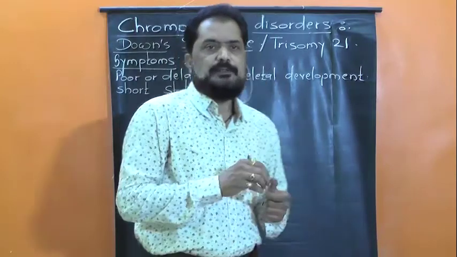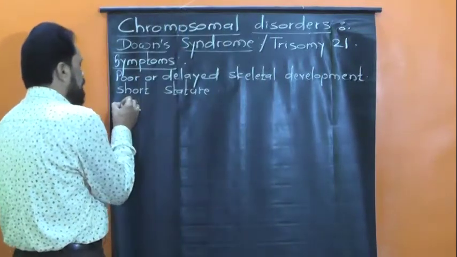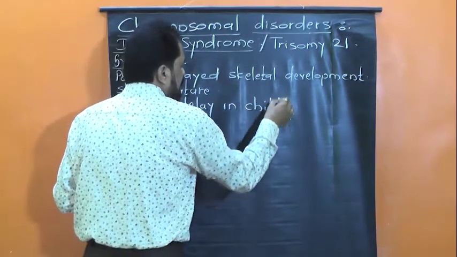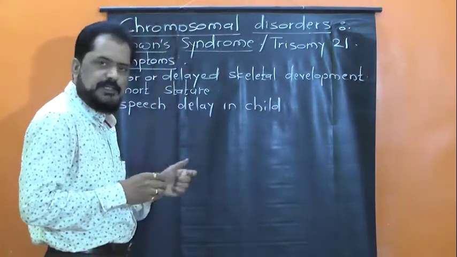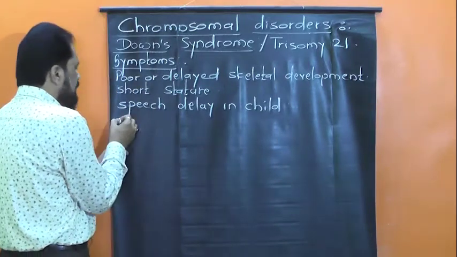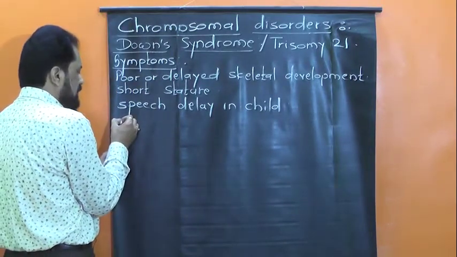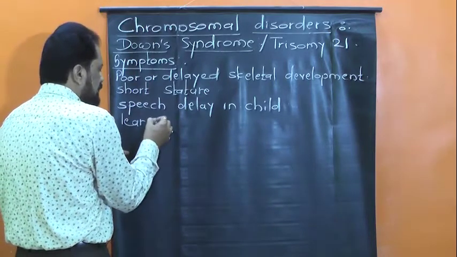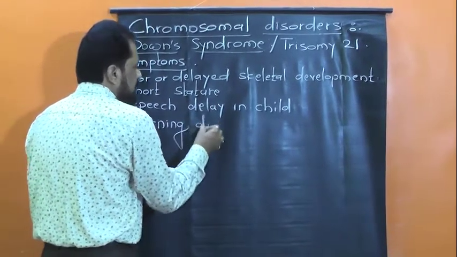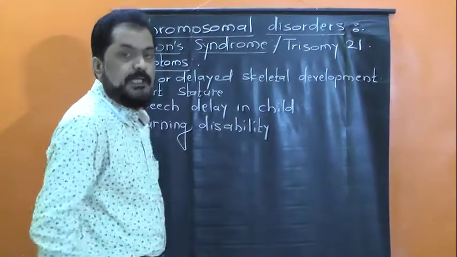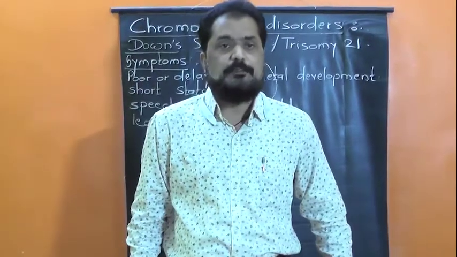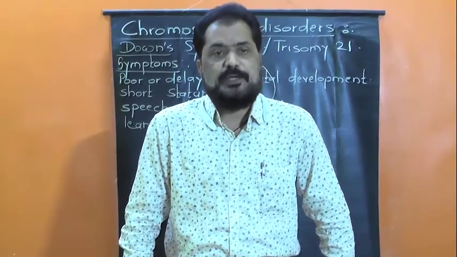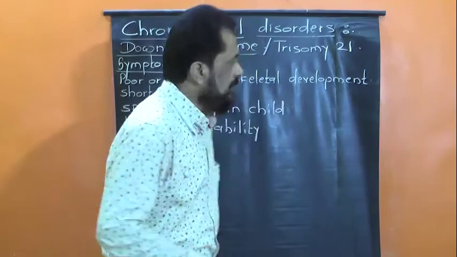Second symptom, these individuals show speech delay in childhood. There is mental retardation, or we can say there is learning disability. It means they show abnormal mental development, due to which there is learning disability. They show difficulty in thinking and understanding ability.